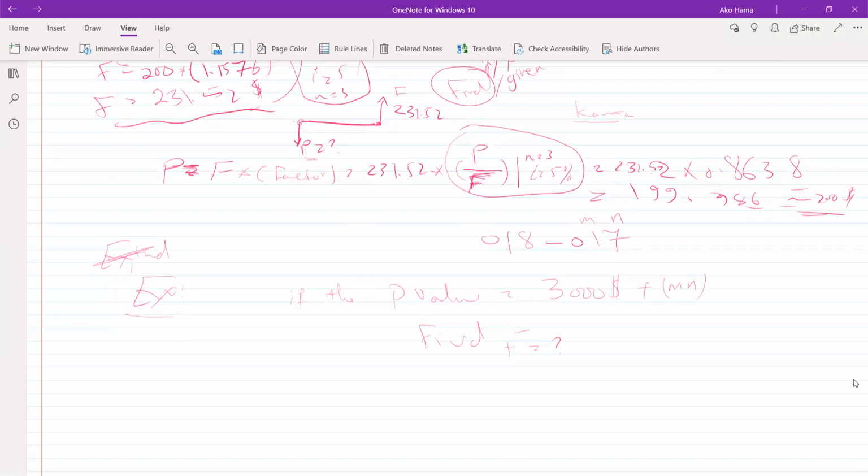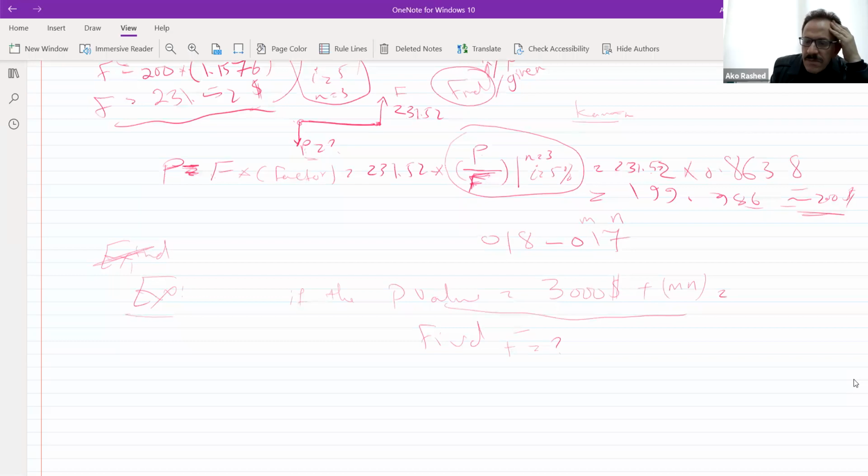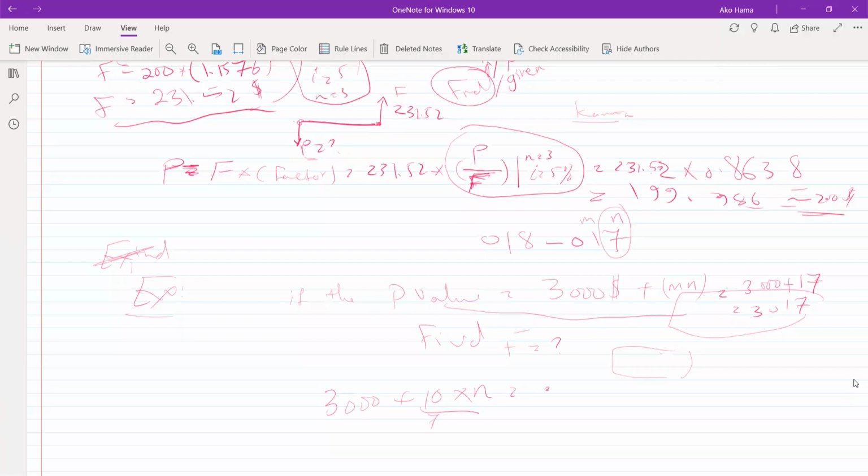It means that for this question, for you, the P value will be equal to 3000 plus 17, which means 3017. Now your question is different than your friend's, okay? Because he has another MN, not like you. For example, sometimes I will say 3000 plus 10 times N. In this case, 10 times N means 10 times 7, which means 70.